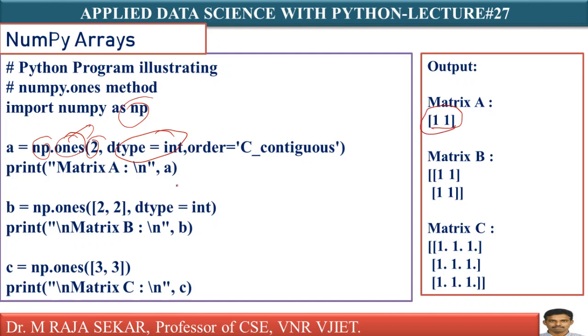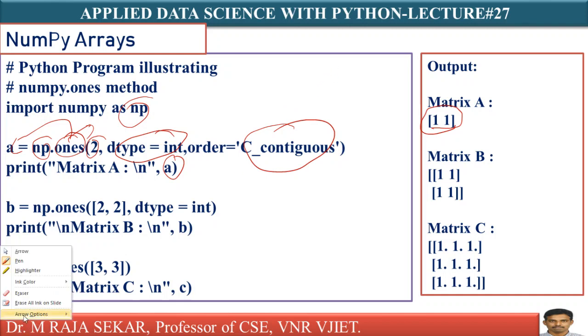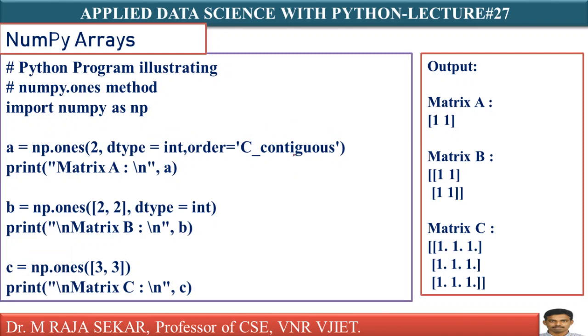Just I am printing that one. Matrix A I am printing. This one I am printing, isn't it? Order, anyway, C underscore contiguous means this matrix in memory will get stored row wise. A matrix can be stored row wise or column wise. If you specify order equal to C underscore contiguous, it will get stored in memory row wise.